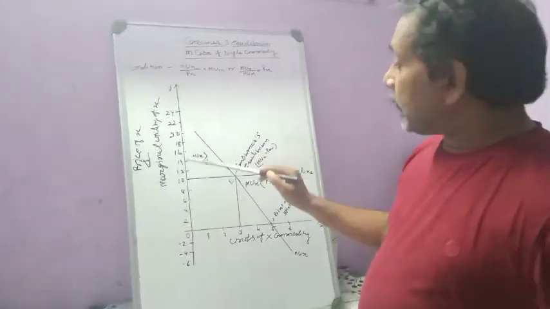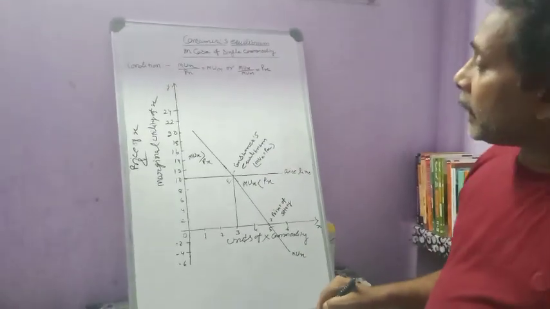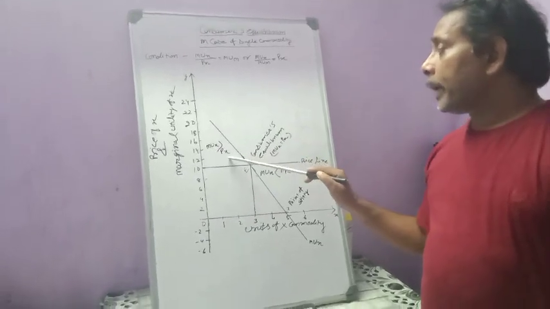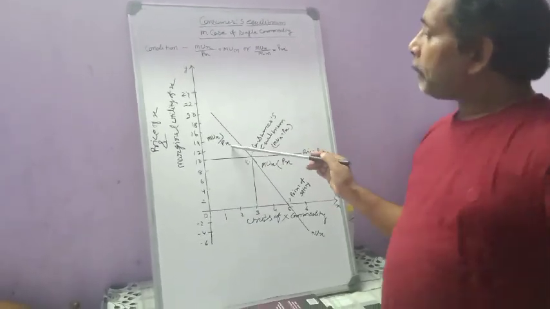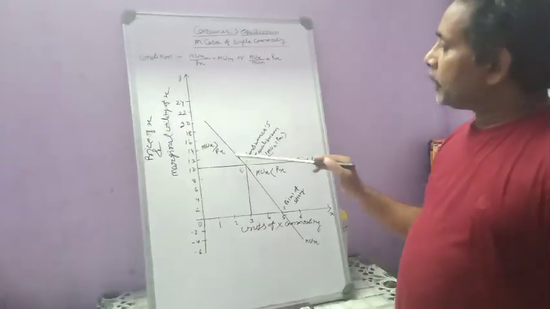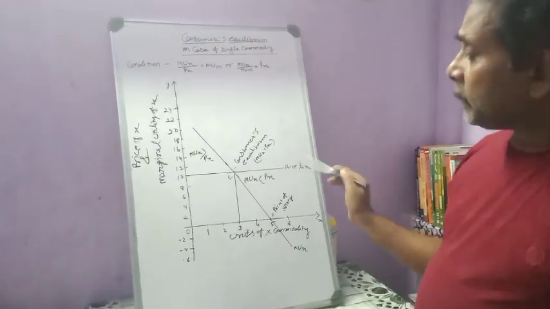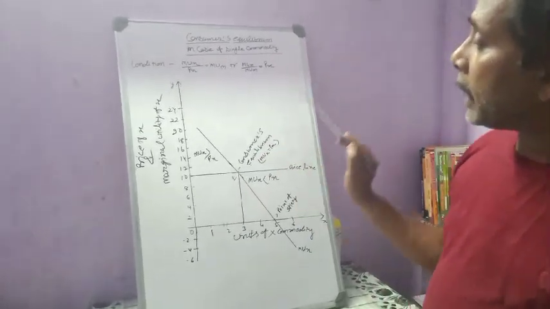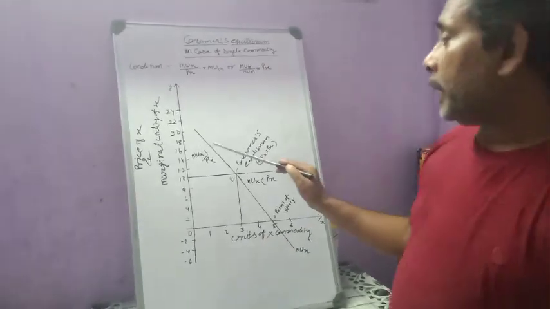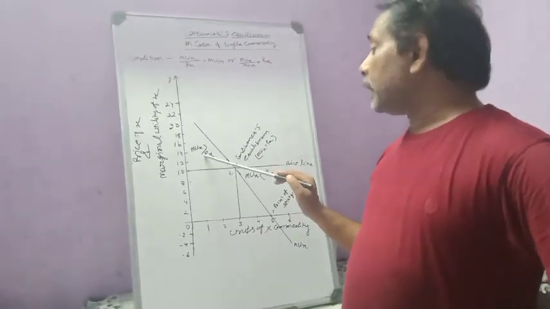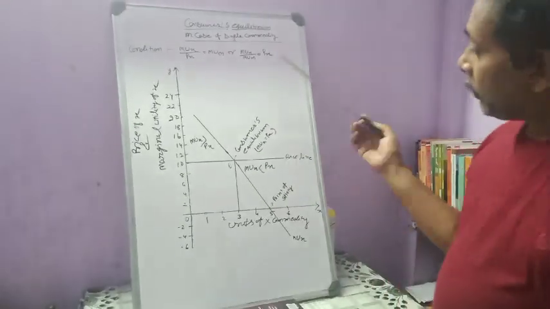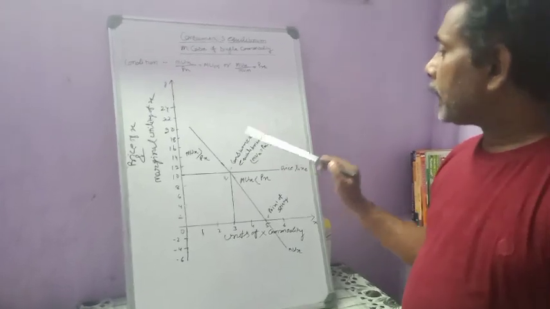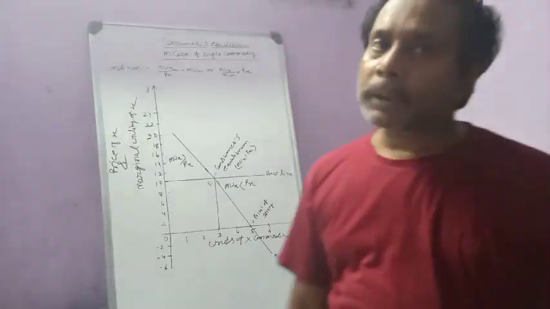Where MUX is greater than PX, he is gaining more compared to what he is ready to pay. As a result, he will continue his expenditure. This area is also known as the consumer surplus area, and if a consumer is in surplus, he will continue his expenditure. So in this way, E is the point where a consumer gets maximum satisfaction.